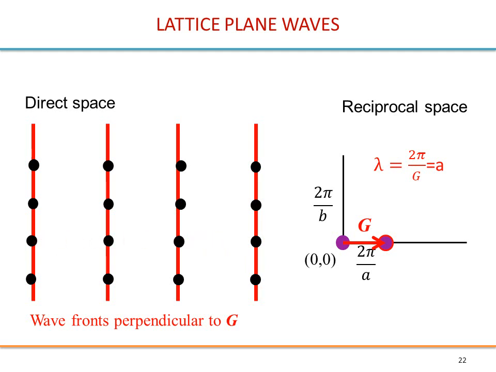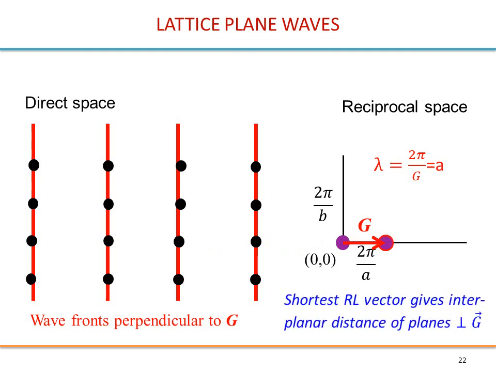Therefore, you can in fact write here: these red lines are the wave fronts of the plane wave with wave vector g. Of course, the wave fronts are perpendicular to the wave vector, so they are perpendicular to this g vector.